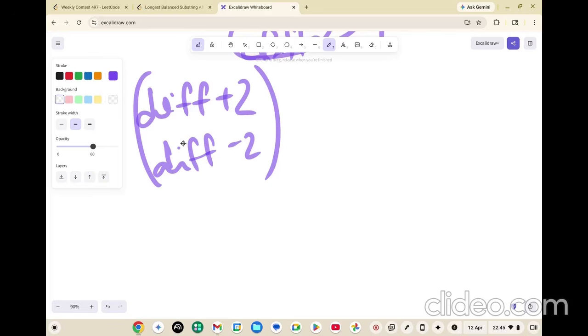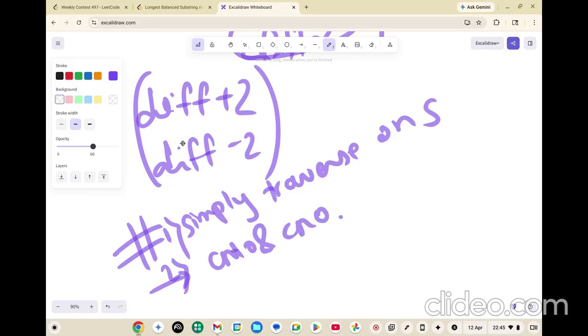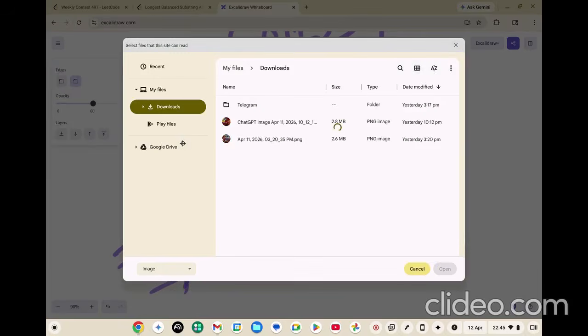Now what my claim is, what I'm trying to say is, you simply traverse on the string s. This is the first step. The second step is you do a count of ones and count of zeros.